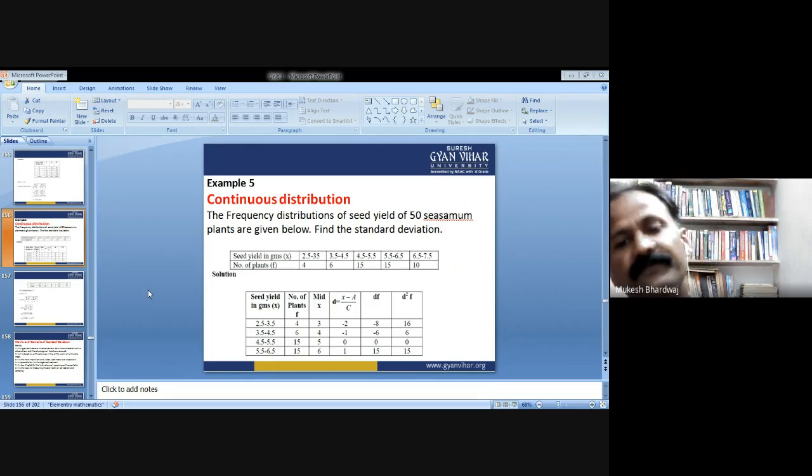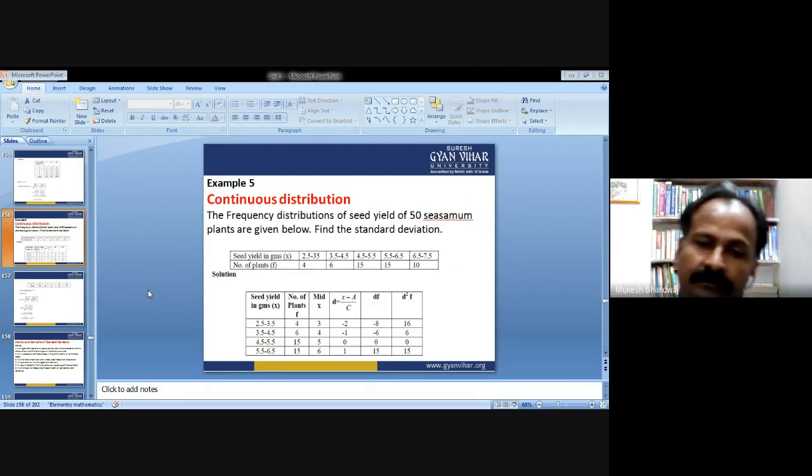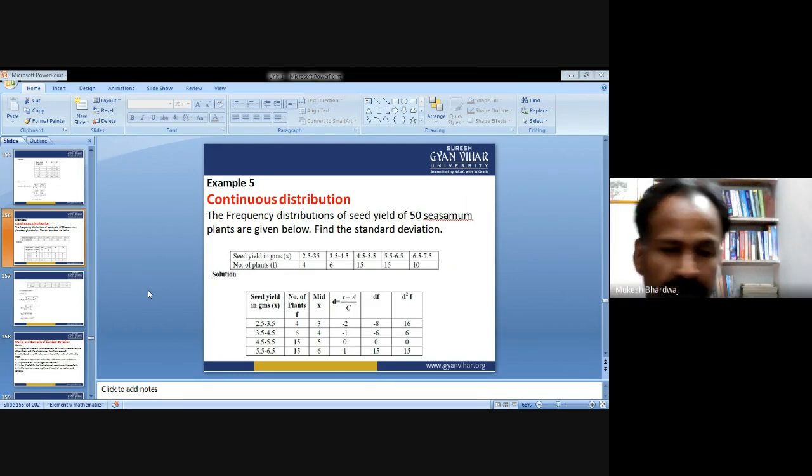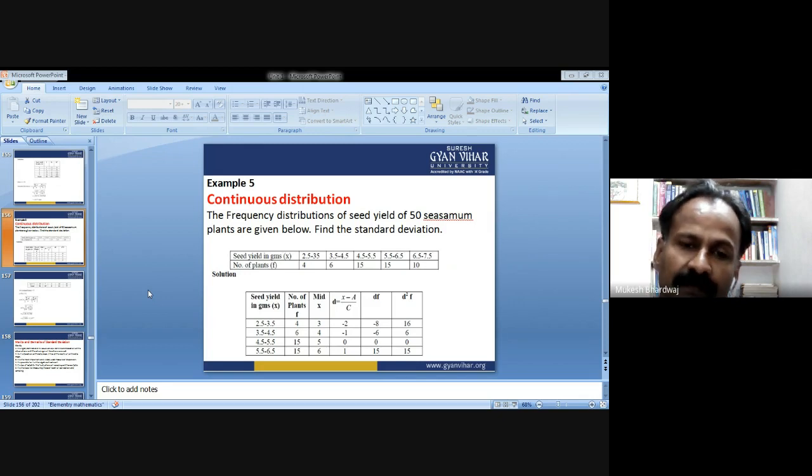According to that formula, first we make a table and do all the calculation. So it is easy to put the values in the formula and the calculation will become easy.